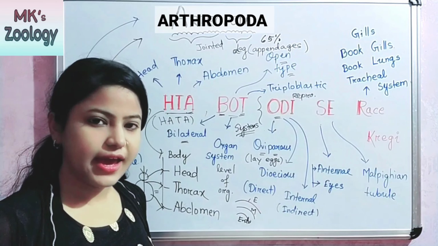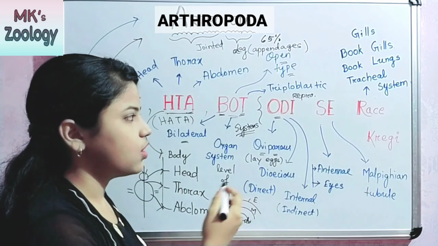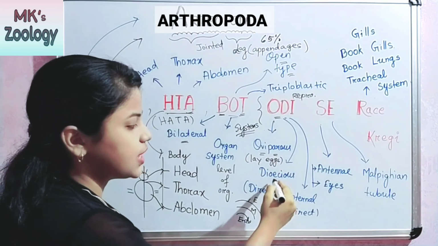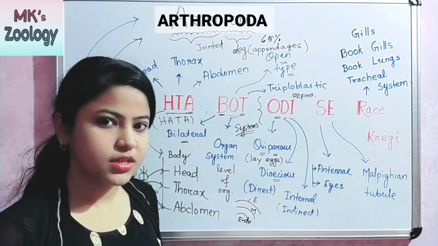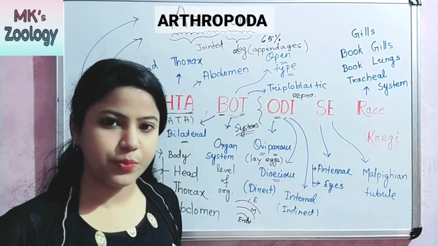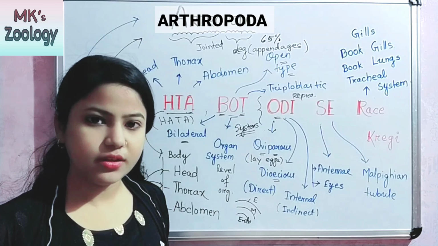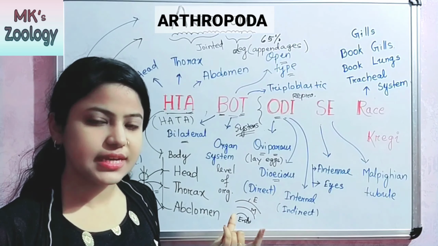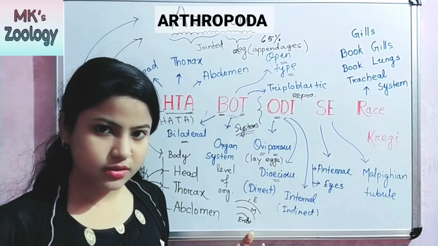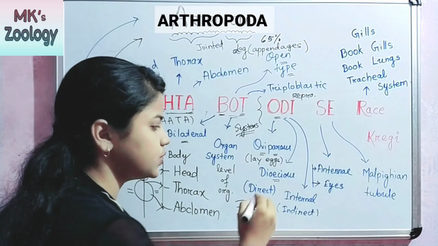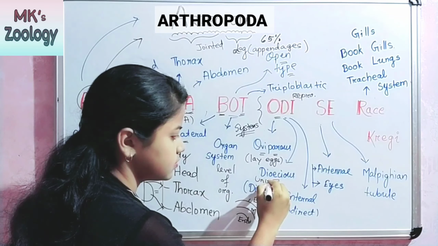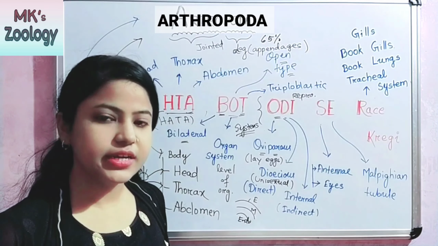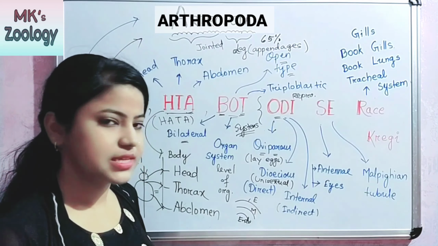They lay eggs. Okay, it is oviparous. And next one is D. D means dioecious, means both the sexes are separate. Male and female species are separate. That means dioecious. Okay, means it is unisexual. Both the sexes are separate.